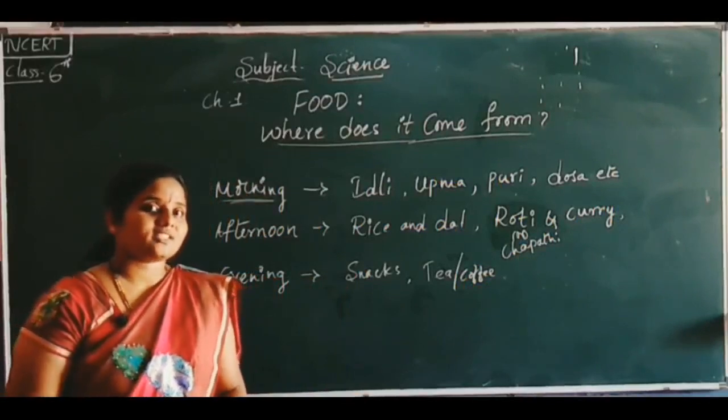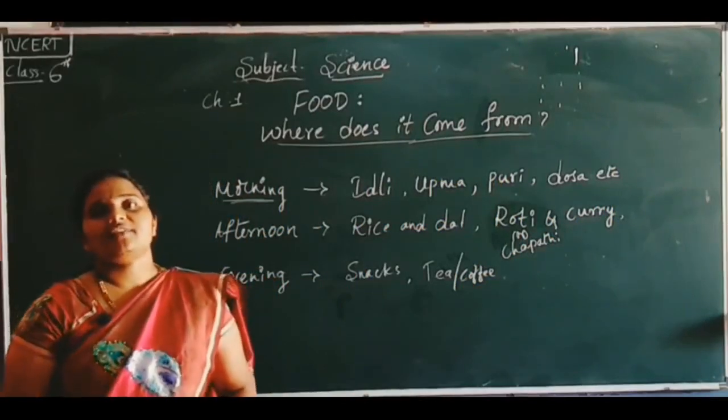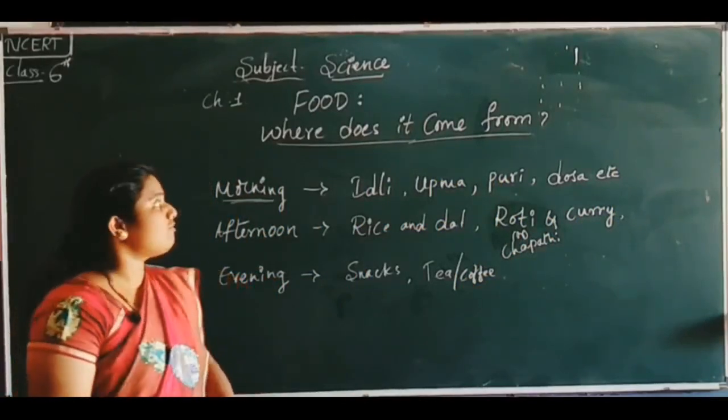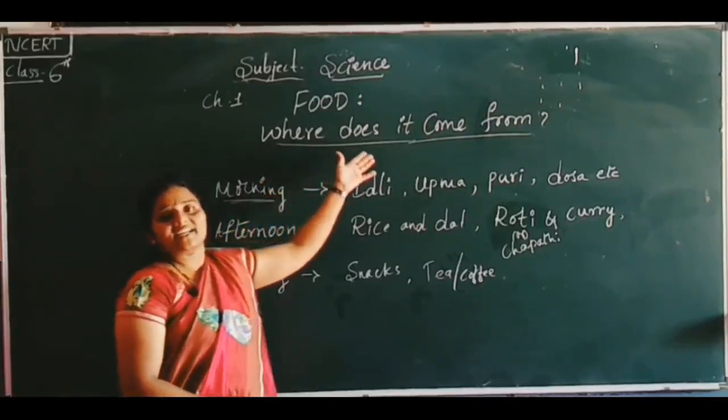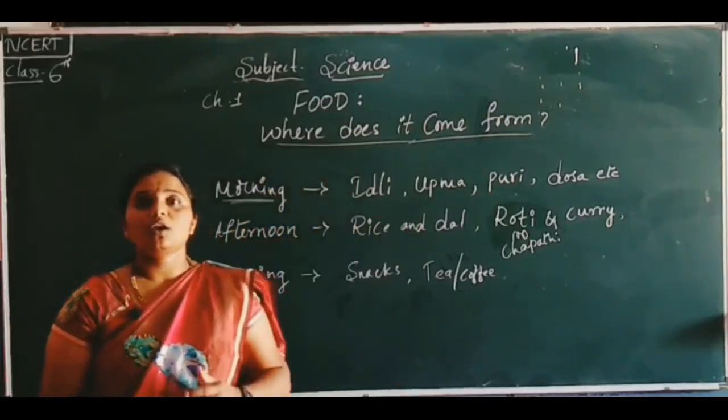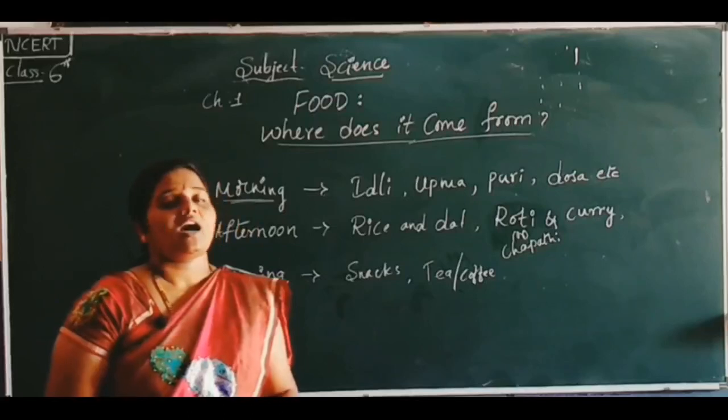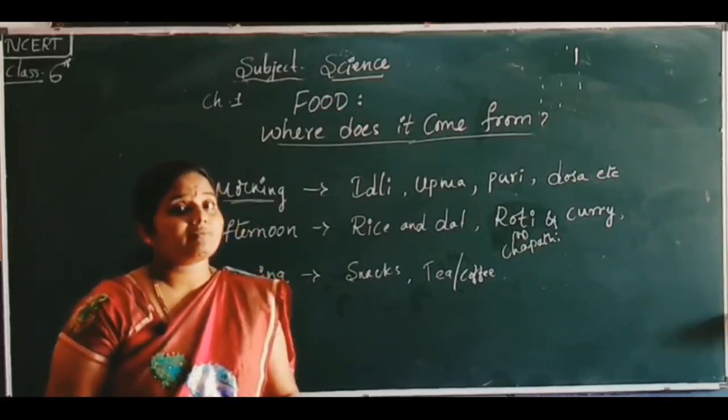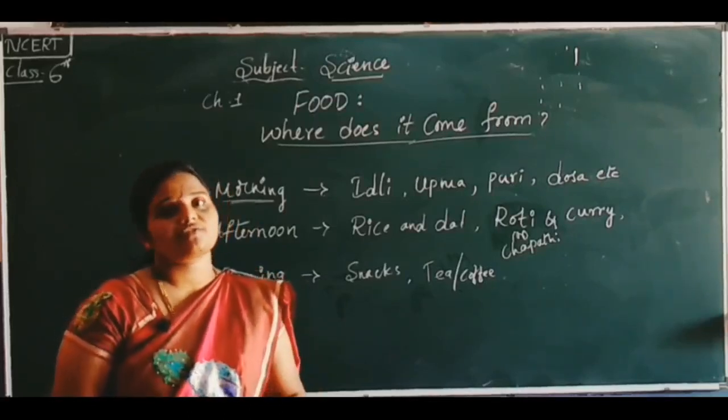In the first session, let us start with chapter number 1, Food: Where does it come from? We are going to learn what food is and where it comes from, means the different sources we are learning.